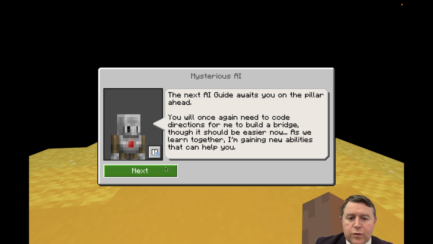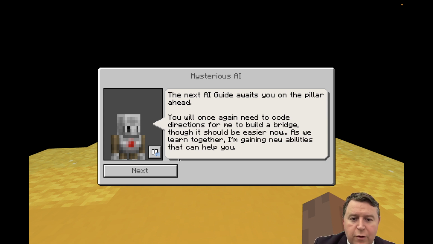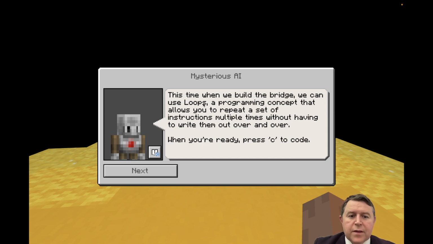You'll once again need to code the bridge for me, though it should be easier now as we learn together. Okay, as we're getting new abilities, yes, of course we're going to have loops this time because we can repeat how many times we need to do it. Press C to code.